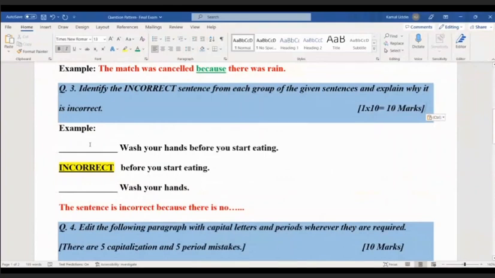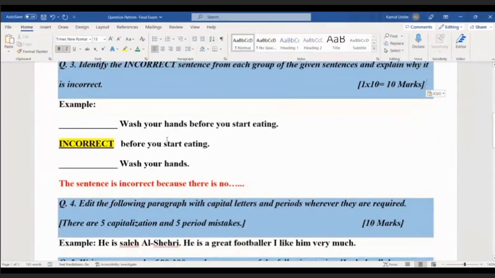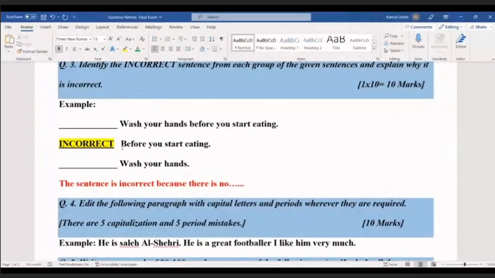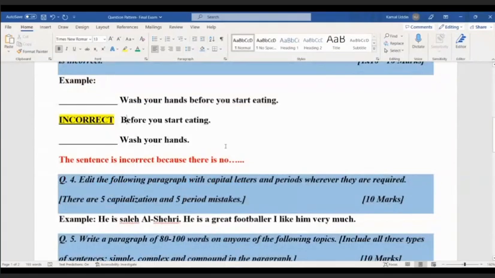The first one is: wash your hands before you start eating. The second one is: before you start eating. Obviously you can see the second sentence, before you start eating, is a dependent clause with no independent clause with it. So the meaning of this sentence is not clear. That's why it is incorrect. So the second sentence is incorrect, and you will identify it.